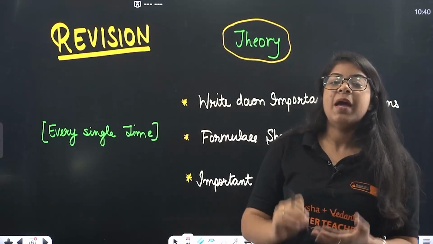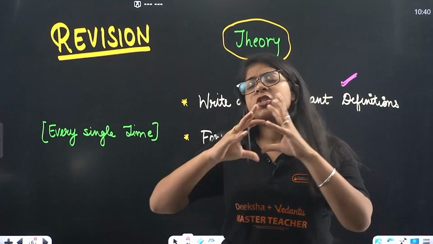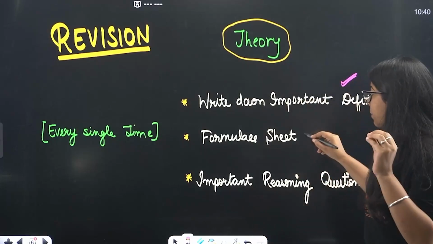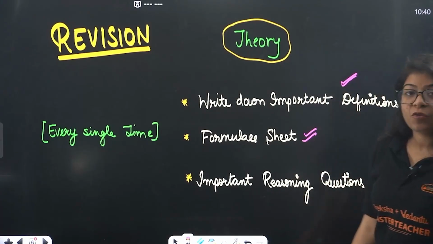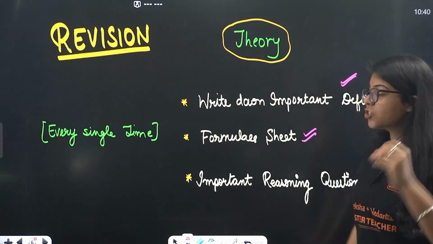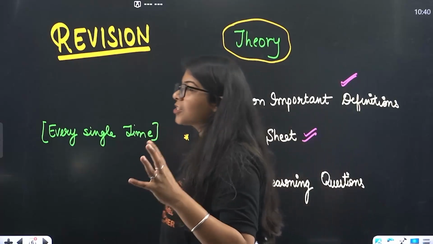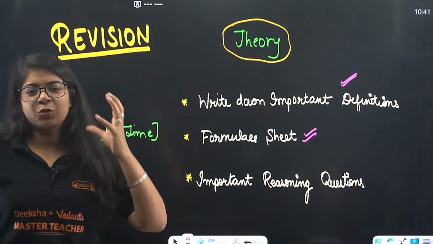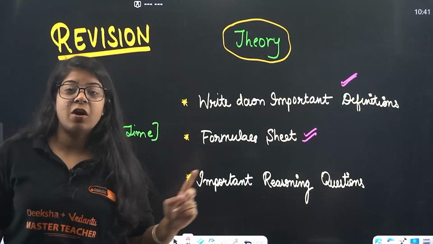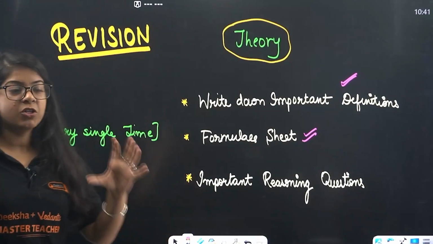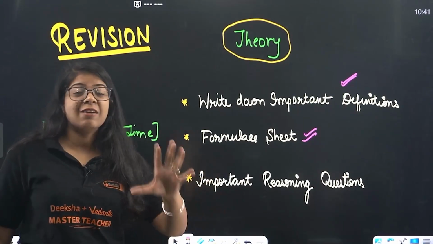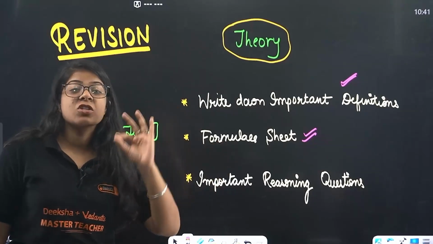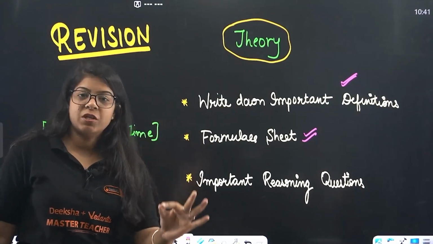Every single time, any derivation you have, the smallest of the definitions, the smallest of the formulas, write them down and make a formula sheet. I cannot stress this enough. Again, you can just ask your seniors how many times I have repeated again and again to make a formula sheet. So this is your time to make this formula sheet and paste it in front of your desk. If you study while sleeping, then paste it on the roof. I don't care. Just make a formula sheet, get it pasted in your room.